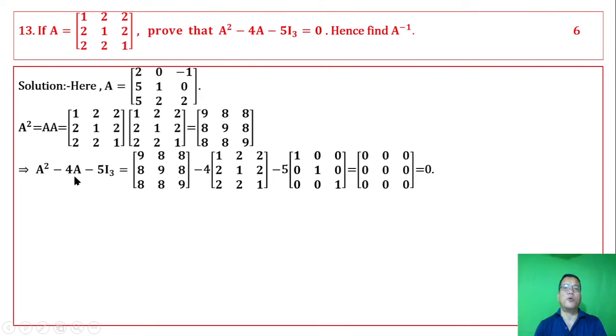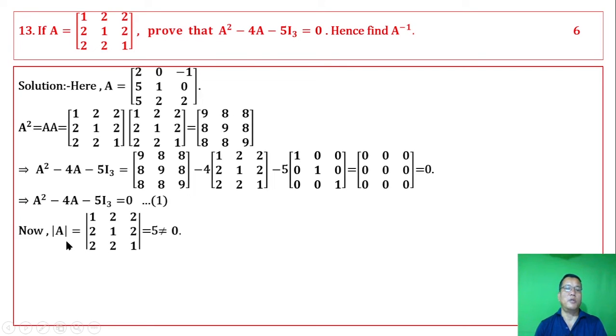Therefore, A square minus 4A minus 5 I3 equals A square value minus 4 times A value minus 5 times I value. Simplified, it becomes the 0 matrix. This is our proof. Lastly, we have A square minus 4A minus 5I equal to 0. The determinant of A is not 0, so A inverse exists.